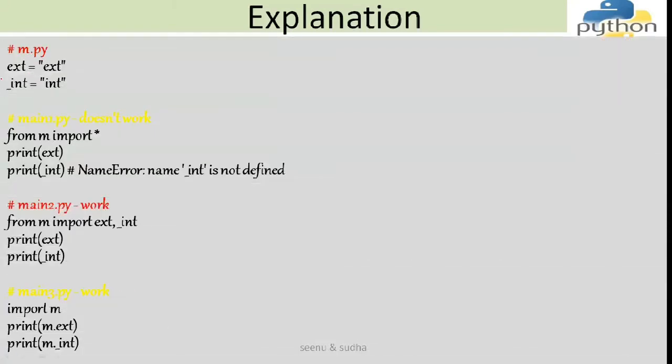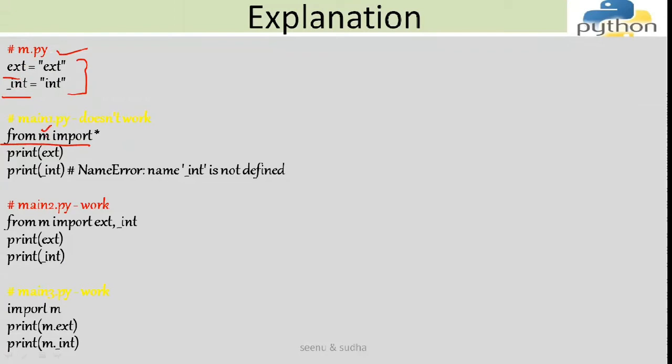Say, for example, I have a program m.py, and in m.py I have two variables. One is ext and the other is _int. You can consider ext to be the external variable and _int to be the internal variable. So I have a program like this, m.py, which is a module. Now, I want to use this m.py in another program. So this is another program wherein I am importing. The first thing to use these functionalities in another program is to give an import statement. So I'm saying from M. The name of the module is M, right?